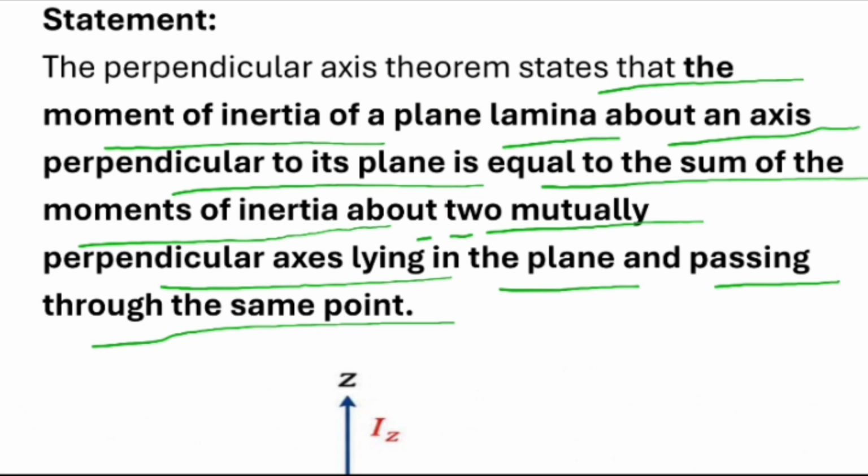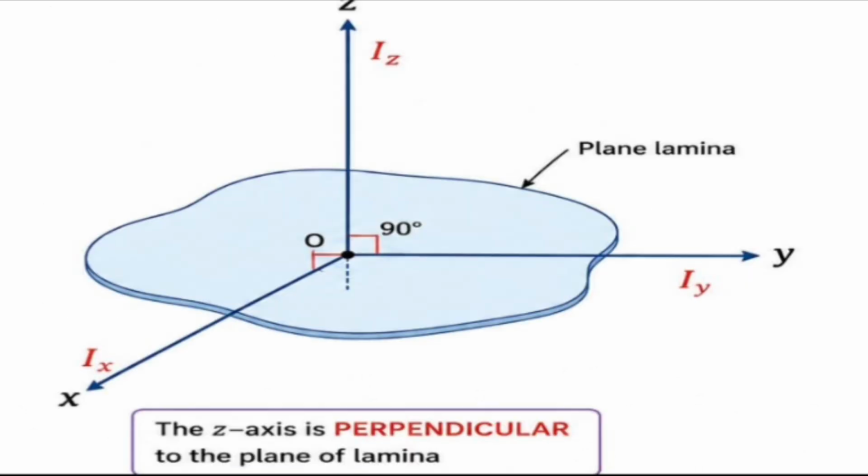Based on this statement, we can see the diagram below. There are 3 axes. It is the plane of the lamina, with moment of inertia Iy with respect to the y-axis, Iz with respect to the z-axis, and Ix with respect to the x-axis. Z is perpendicular to the plane of the lamina.